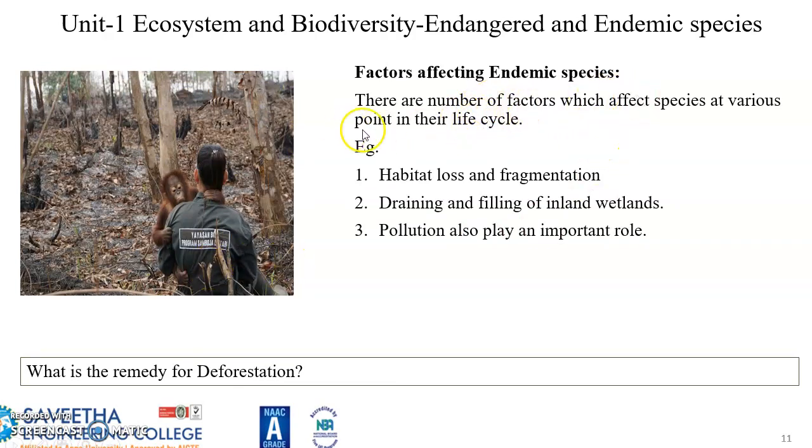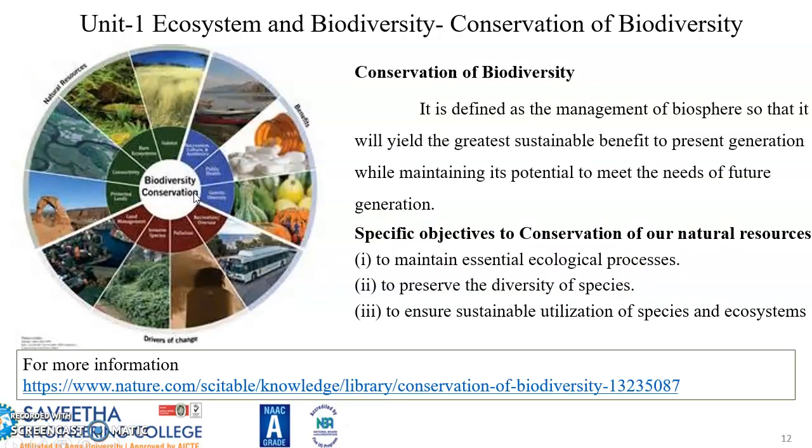Factors affecting endemic species include habitat loss and fragmentation, draining and filling of inlands or wetlands. Pollution also plays an important role. So how to conserve? We need to conserve. If we are not conserving, even the endangered species will become extinct in a few days. So we need to conserve biodiversity.